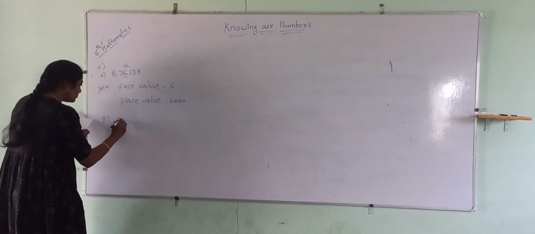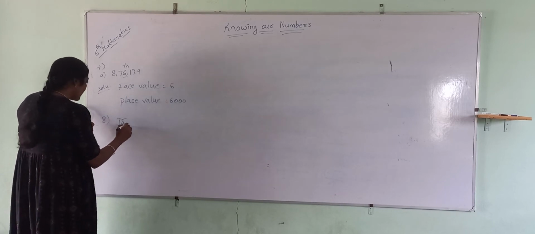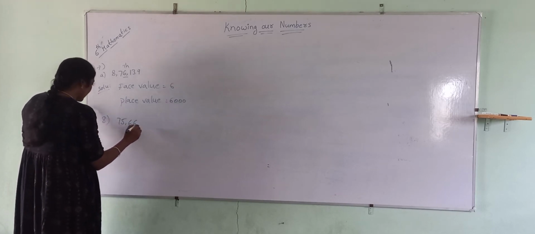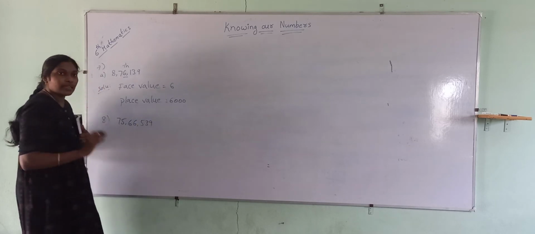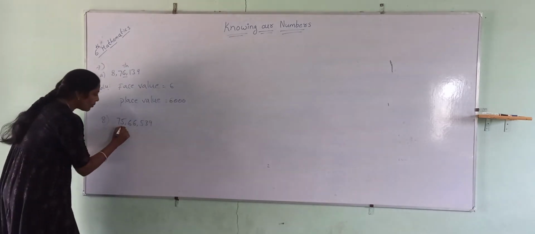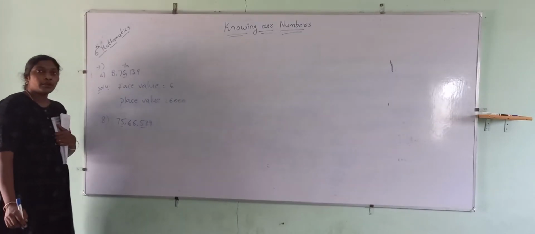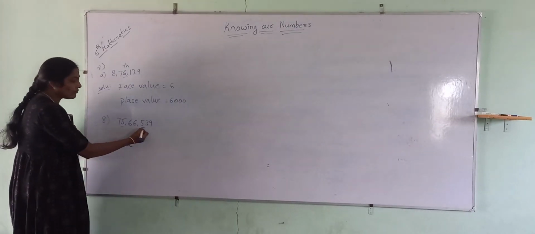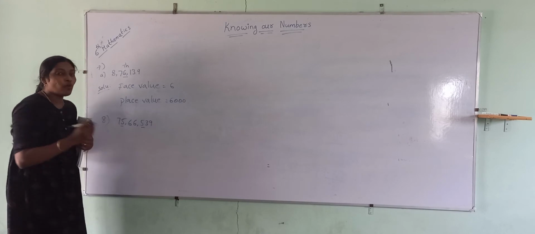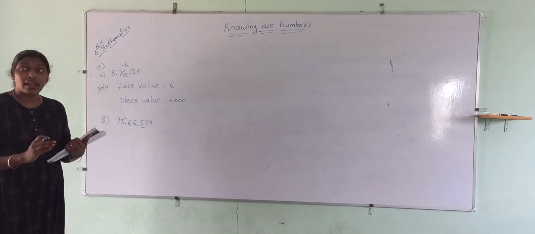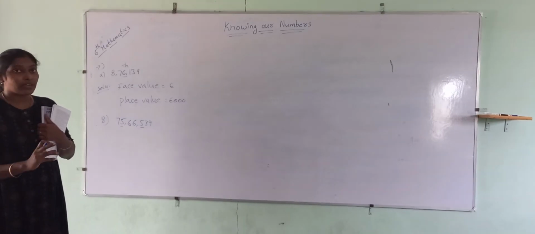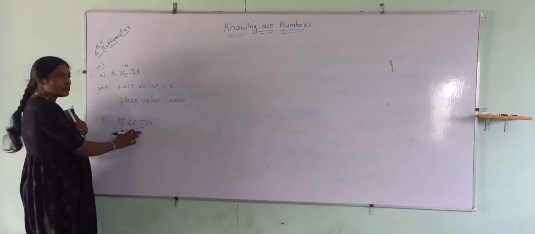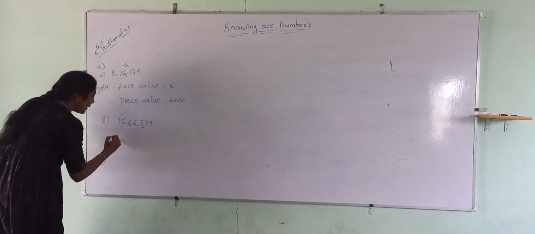In this problem, they have mentioned the number 75,66,539, and they have mentioned the 5s. What they are asking is the difference between the place values of the 5s. Difference means subtraction. What is the first 5's